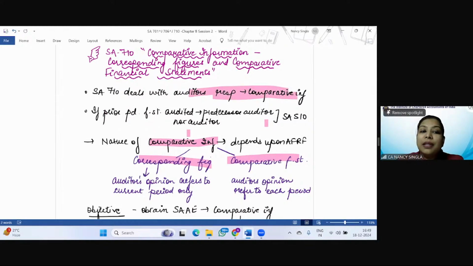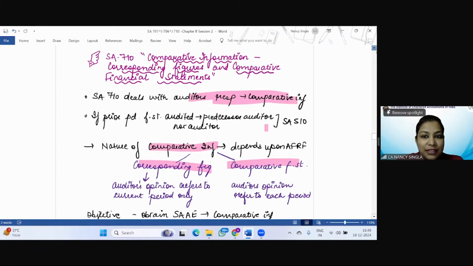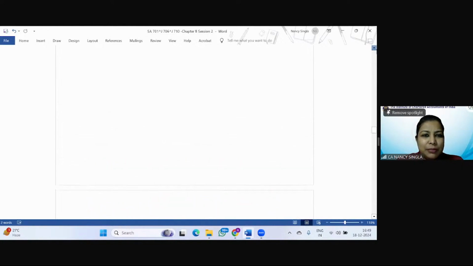And if the prior period financial statements were audited by a predecessor auditor or they were not audited, I hope you haven't seen the relevant SA number. Quickly tell me the SA number. If the prior period financial statements were not audited or they were audited by a predecessor auditor, what is the SA number? That is, it is an initial audit engagement.